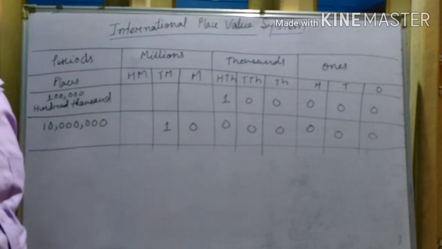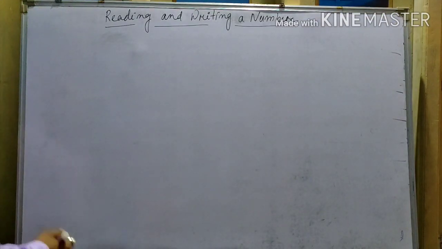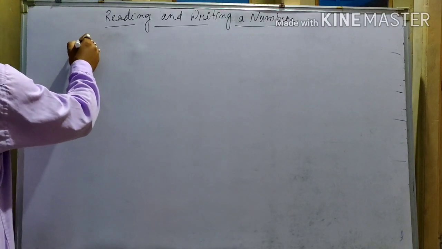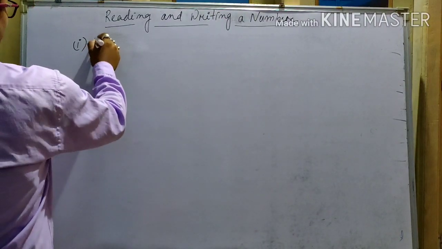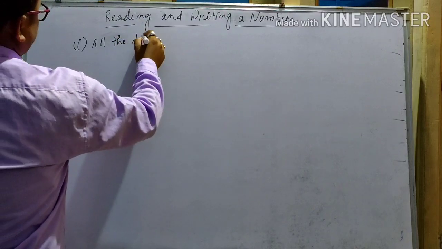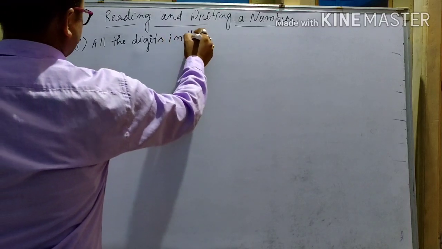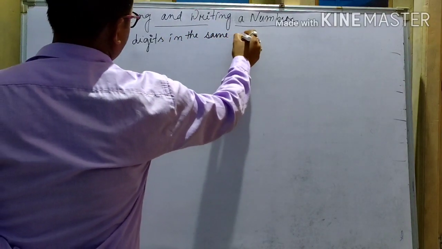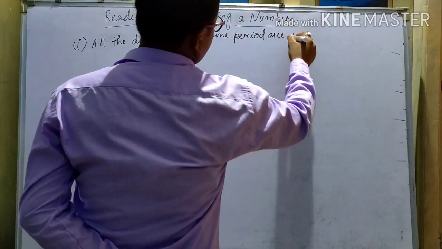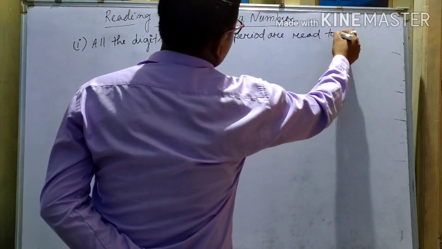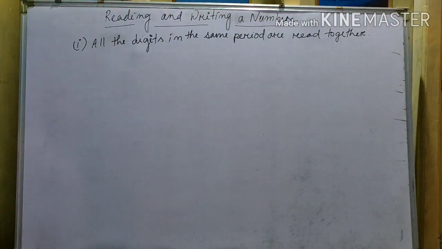For reading a number, all the digits in the same period are read together.